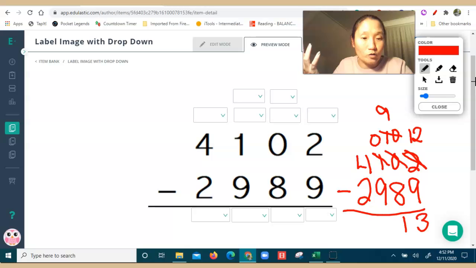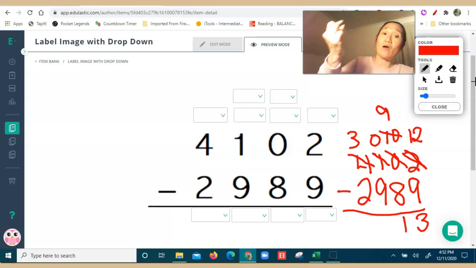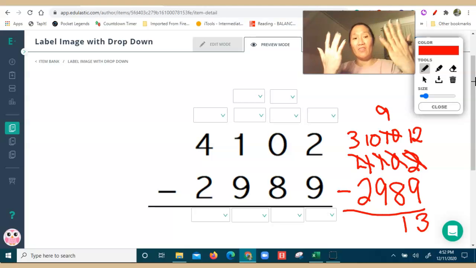And there are 4. So I can borrow one of the thousands, and that leaves 3,000 left. So 3, and I give that 1 to the 10, the 1 to the 0, and it makes 10. So now I have 10 groups of 100. 10 groups of 100 is really 1,000. 100, 200, 300, 400, 500, 600, 700, 800, 900, 1,000.